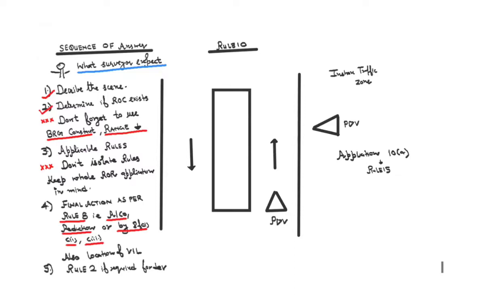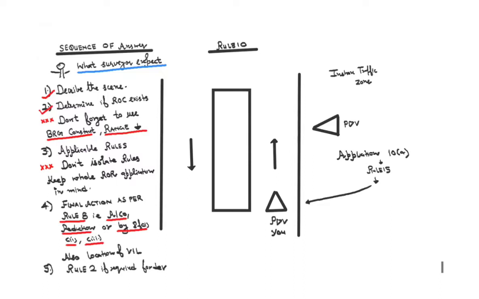So under rule 15, I become the give-way vessel. That is me. I become responsible, right? And now I need to take a final action.